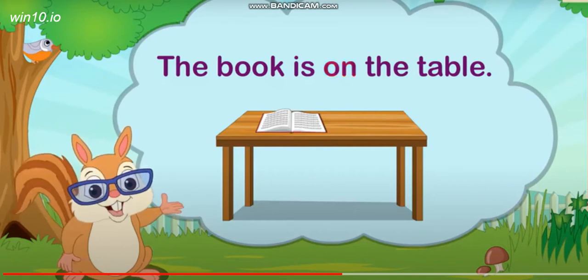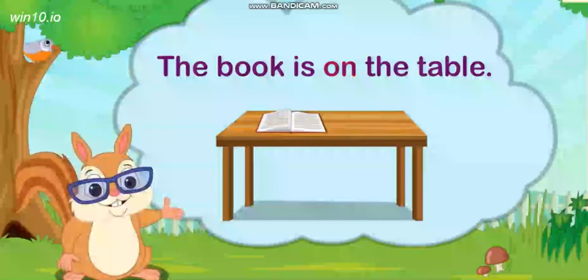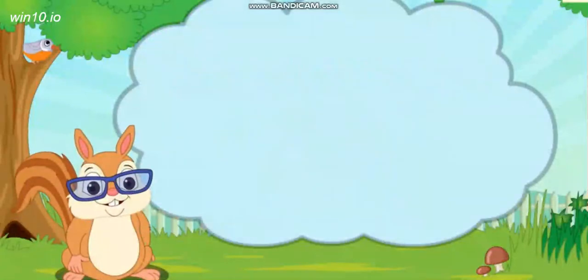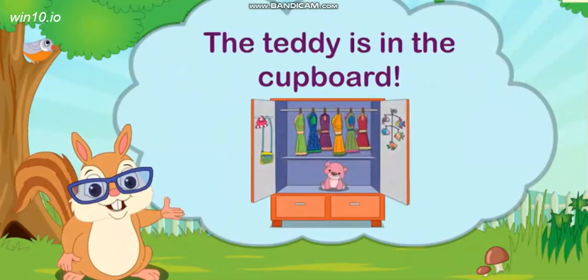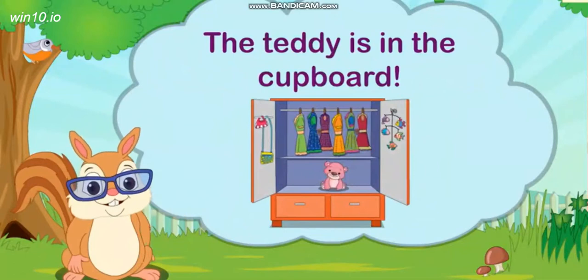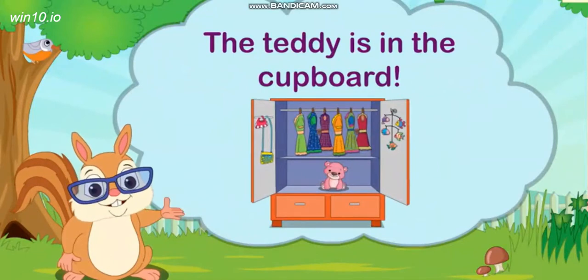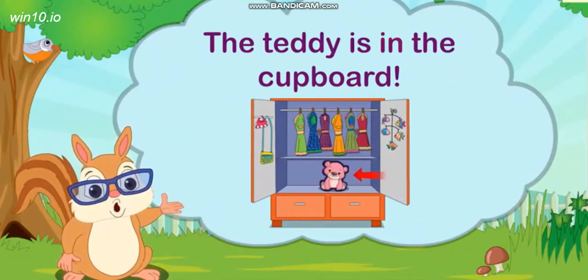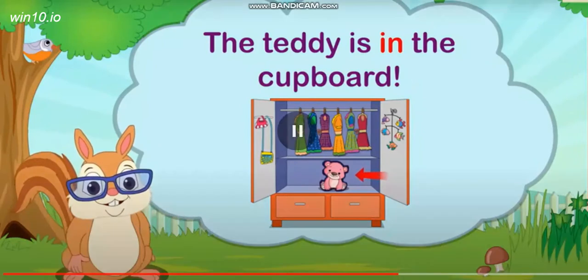So, on is a preposition. The teddy is in the cupboard. Here, in tells us where the teddy is. You can look into the picture, which shows that the teddy is lying inside the cupboard.